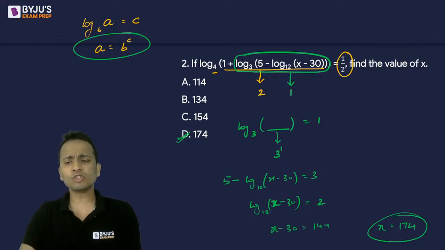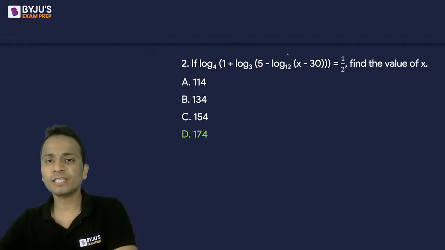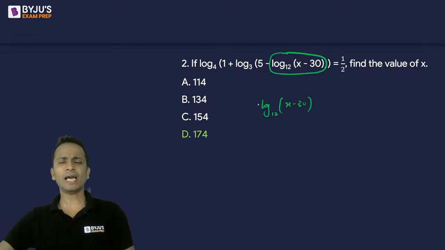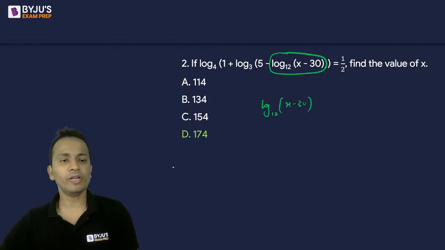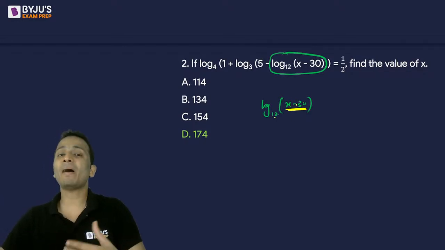Now we're talking about another way of solving this question. Now observe this portion of this question. This is log of x minus 30 to the base 12. Now I'll go through the options. Generally, the value inside this bracket, x minus 30, since the base is 12, is a power of 12.